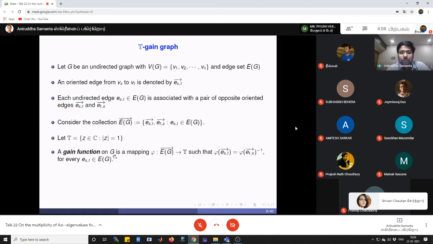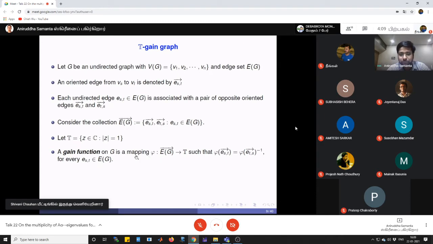Then a gain function on a graph G is a mapping from E(G) bar to T, such that if in one orientation the gain of an oriented edge is g, then in the reverse orientation the gain will be g inverse. Therefore, phi of e_st is equal to phi of e_ts inverse for every edge e_st belonging to E(G). So this is the gain function.